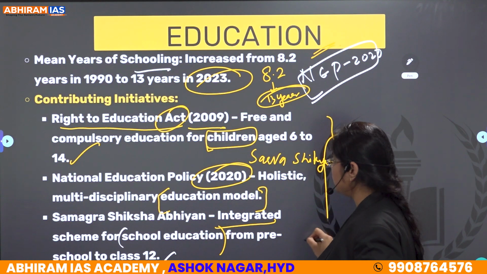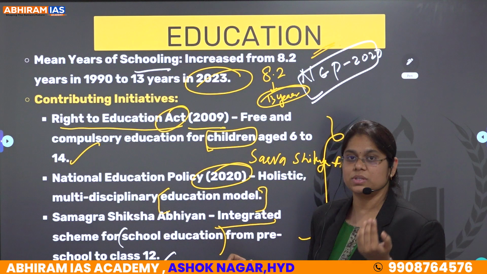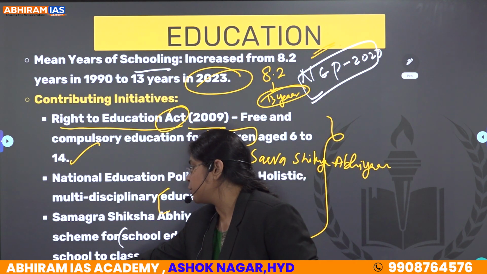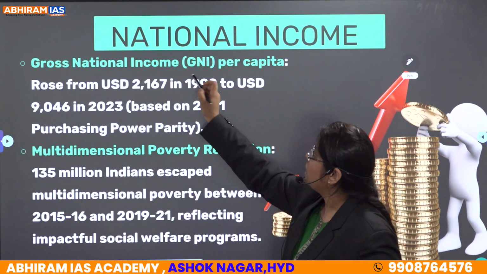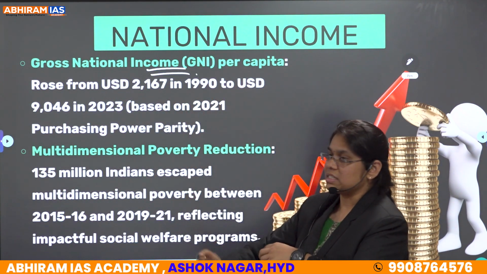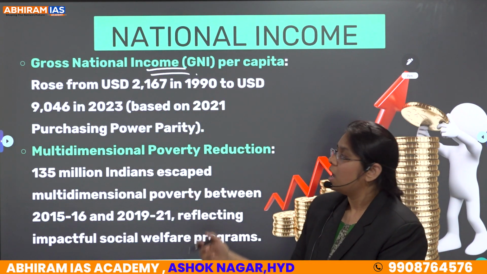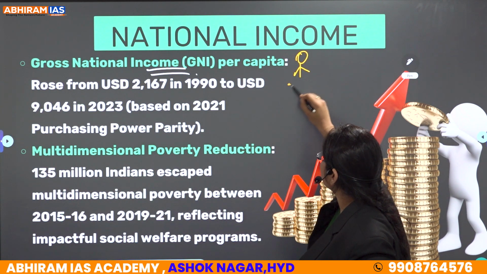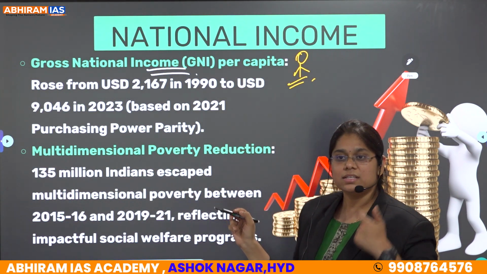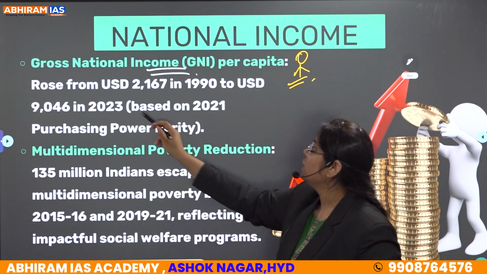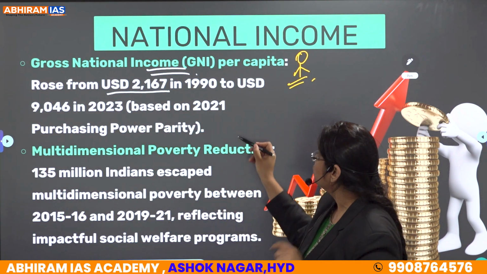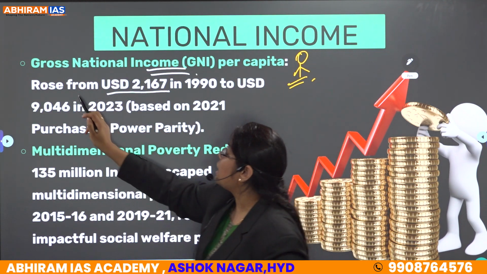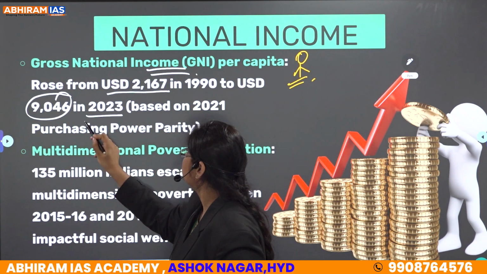These are some of the policies and schemes contributing to the good education. It is improving the education in India. And the next is with respect to the gross national income, that is GNI per capita, that is how much a person is earning. So basically this GNI has increased from USD 2,167 in the year 1990 to USD 9,046 in the year 2023.